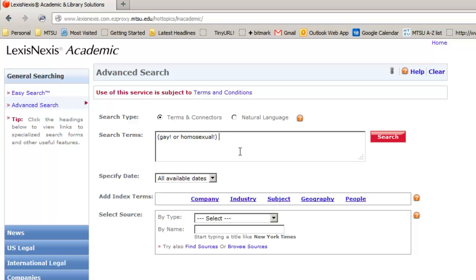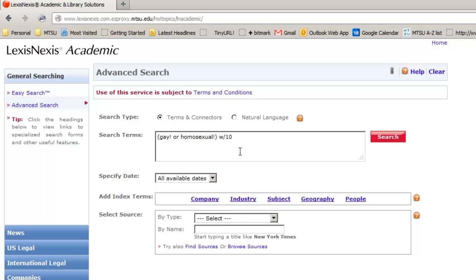Now we want stories that mention those two words in connection with the military, because we're studying coverage of the repeal of the Don't Ask, Don't Tell policy here. So it makes sense that if these two words are close to a word like military, that's probably what the story is about. So we'll use this notation, W for within, /10.